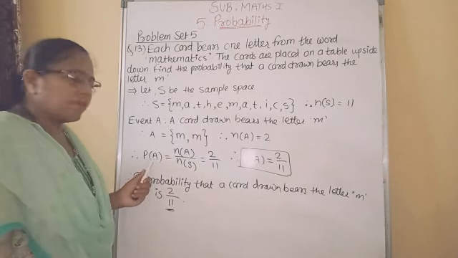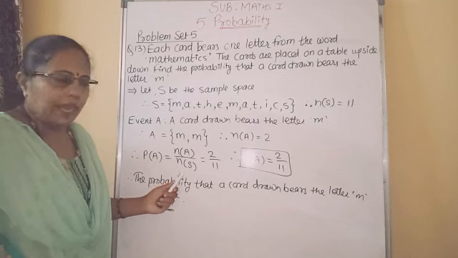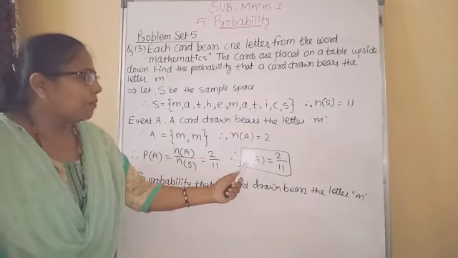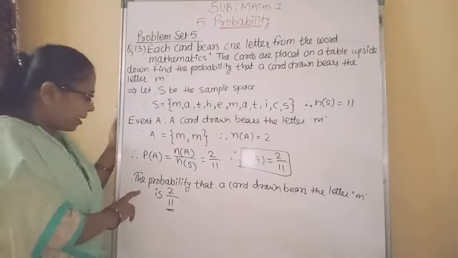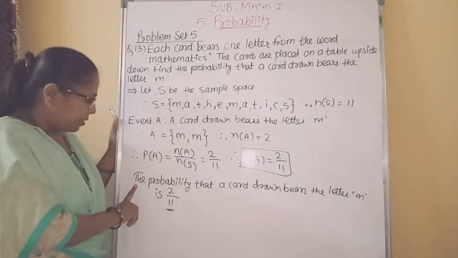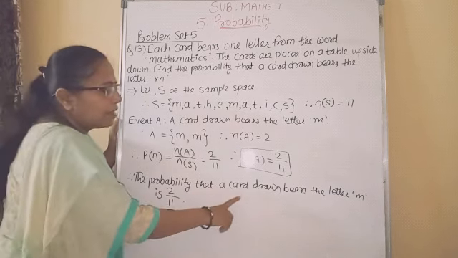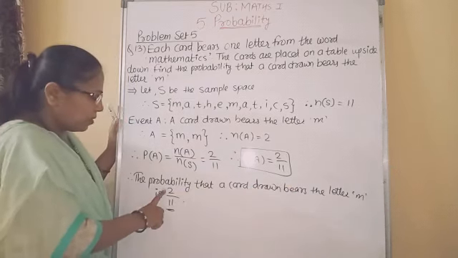Then probability of event A is n of A upon n of S. So 2 upon 11. So probability of event A is 2 upon 11. So we will now write the answer in statement. Therefore, the probability that a card drawn bears the letter M is 2 upon